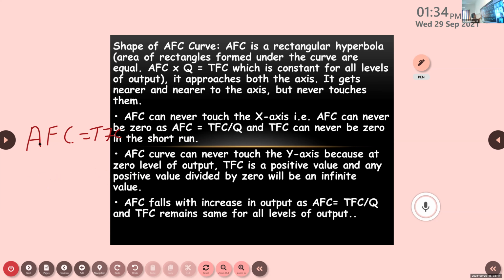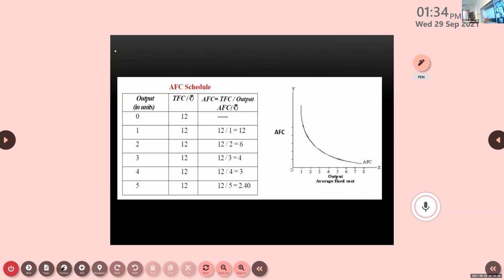Okay. And TFC's speciality, you know, it remains constant at all levels of output. And in the diagram, if you see, both the curves are nearing the axis. Here also it is very much near the axis. Here also it is very much near the axis, but it will never touch the axis.